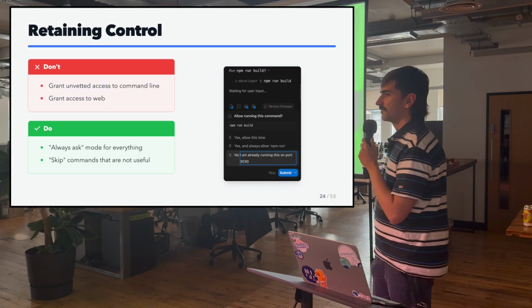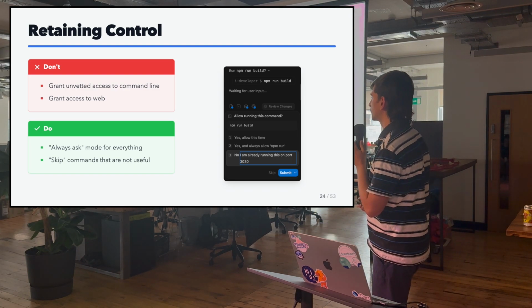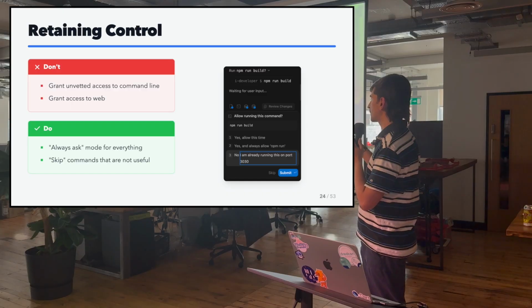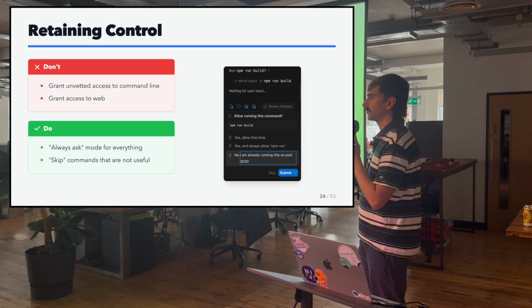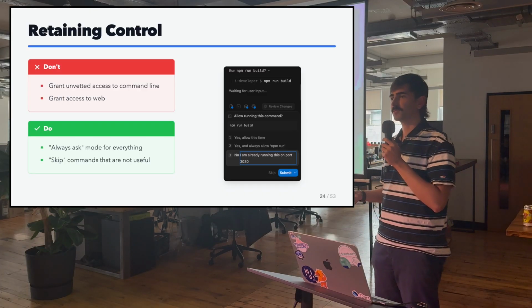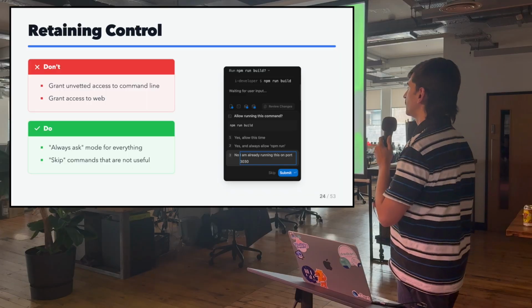For example, in the newer Anti-Gravity IDE release, it allows you to say no, but you can also type what you want it to do instead, which is something new that we didn't have in the past. In the past, we had two options: yes, run it, or no, don't run it. And now we've got this third option, which is very welcome.